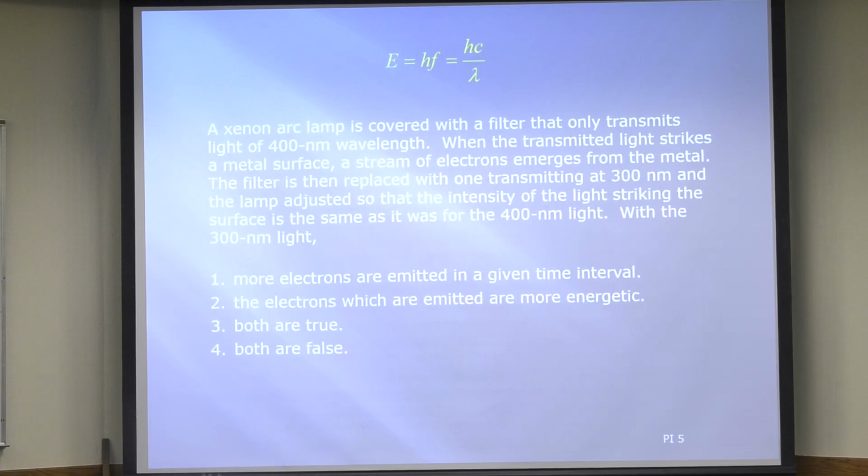All right. Now here's a cooler question. A xenon arc lamp is covered with a filter that transmits only 400 nanometer wavelength light. When the transmitted light strikes the metal surface, a stream of electrons again emerges from the metal. Now here's the new part. The filter is then replaced with one transmitting at 300 nanometers, and the lamp is adjusted so that the intensity of the light striking the surface is the same as it was for the 400 nanometer light. With the 300 nanometer light, what's going on?